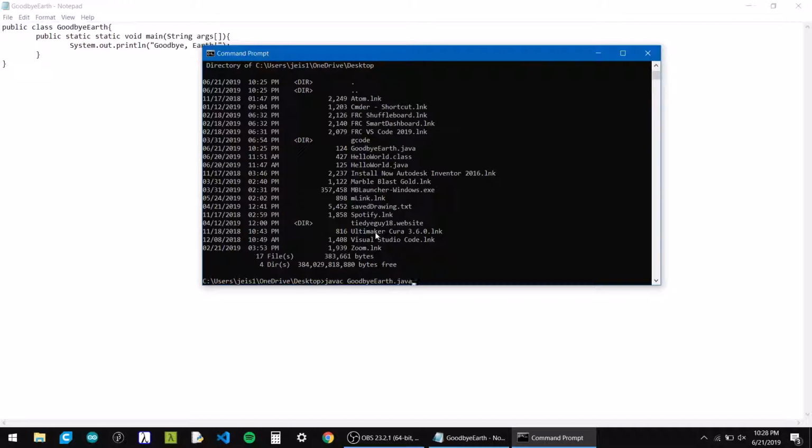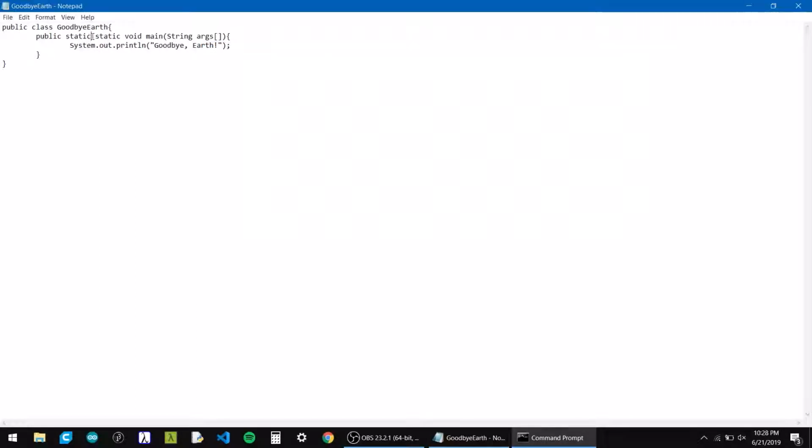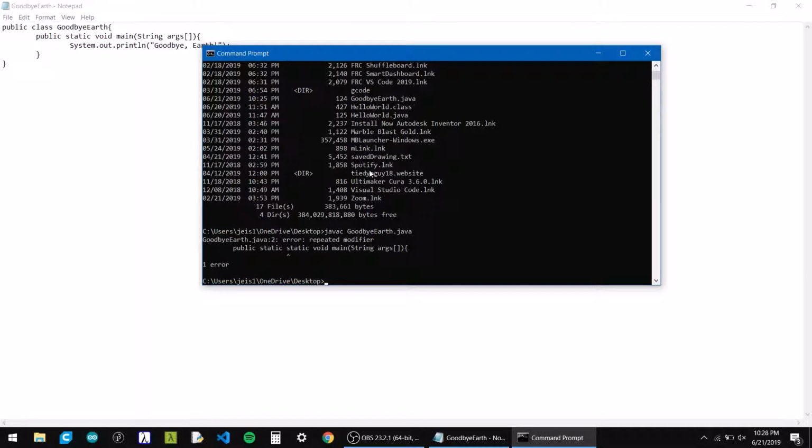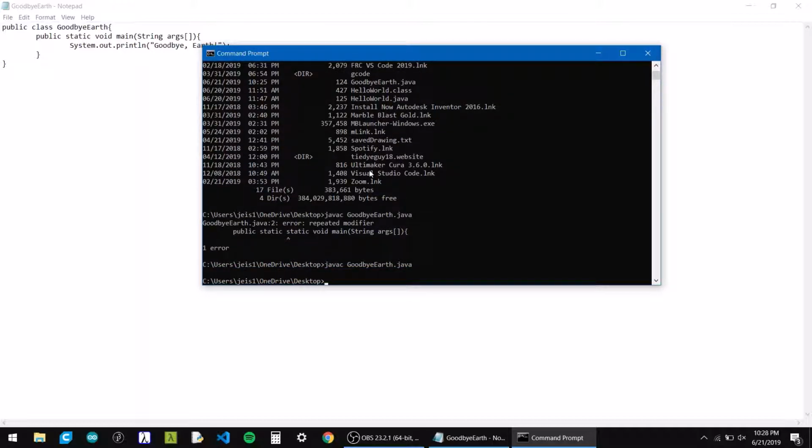We hit enter, and it waited a bit and gave me an error because I put static twice because I was talking and typing at the same time. So all I did was delete that, save it again, and we're just going to repeat that command. You can do that by pressing the up arrow, and boom, it's back. Hit enter again, no error this time.